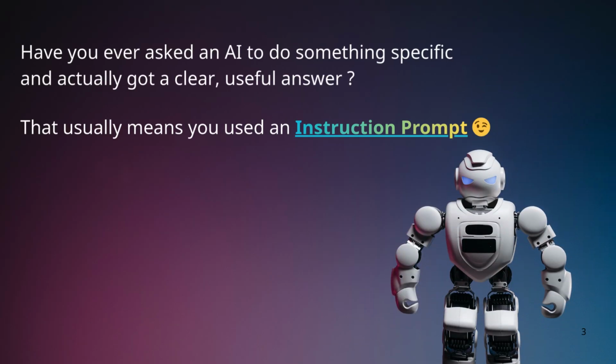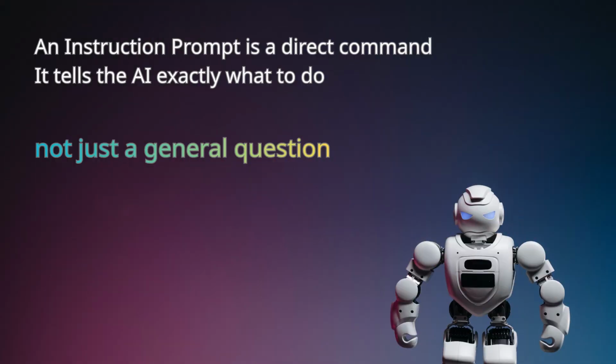Have you ever asked an AI to do something specific and actually got a clear, useful answer? That usually means you used an instruction prompt. An instruction prompt is a direct command. It tells the AI exactly what to do. Not just a general question.